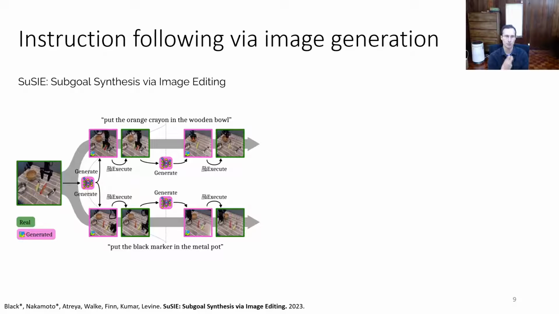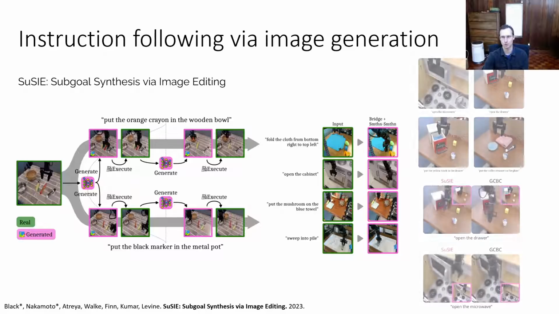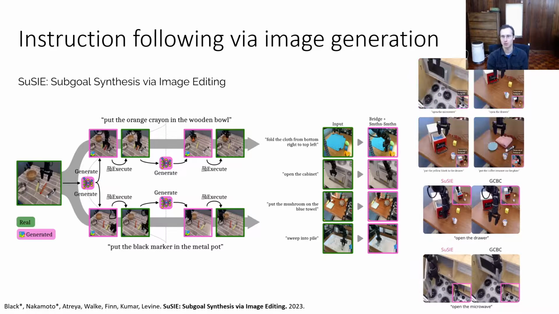And this is a really nice combination because the sub-goal makes it easier for the goal condition BC policy to carry out the task, and the internet data makes it easier for the image generation model to produce good sub-goals. If we combine pre-training on video with fine-tuning on some amount of robot data, we can produce very nice sub-goals for a wide range of different tasks, like fold the cloth from the bottom right to the top left corner, open the cabinet, put the mushroom on the blue towel, etc. Now notice the sub-goals are not actually showing what happens when the task is fully complete, they're just showing the next logical step, and that's actually better for downstream goal condition BC. And then we can put these together and we can actually get effective policies.